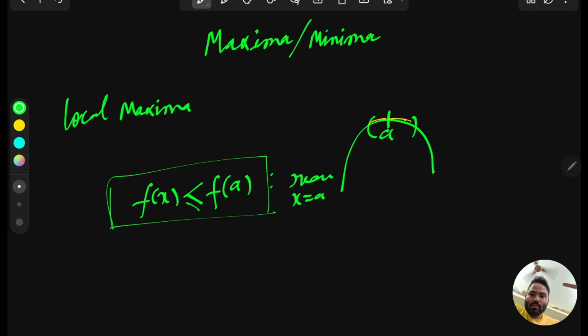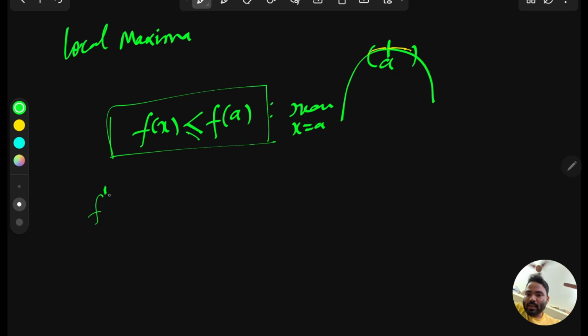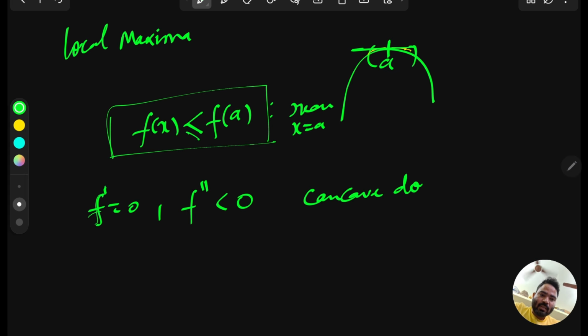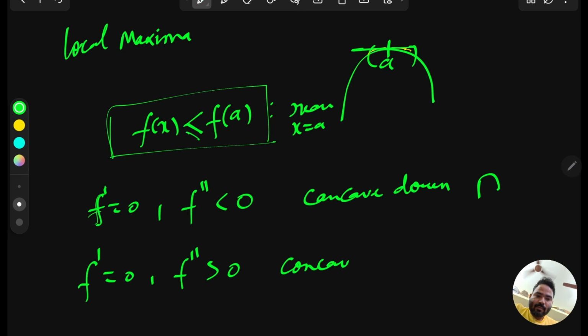So this point will become local maxima. Or either you can say by f dash equal to 0. F dash equal to 0 means the tangent is parallel at that point, and the double derivative is less than 0. Double derivative less than 0 means concave down. Concave down means the shape is like this. And if f dash equal to 0 and f double dash greater than 0, that means concave up. Double derivative greater than 0 means concave up, means cup shape. So if you have cup shape like this, concave down means shape like this.